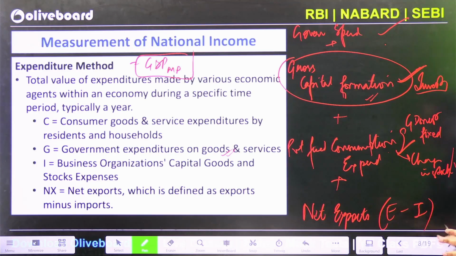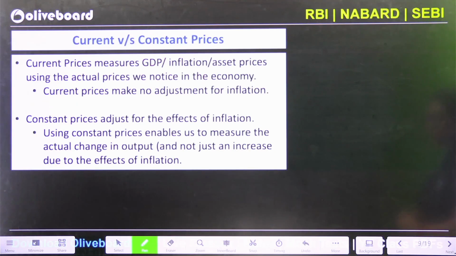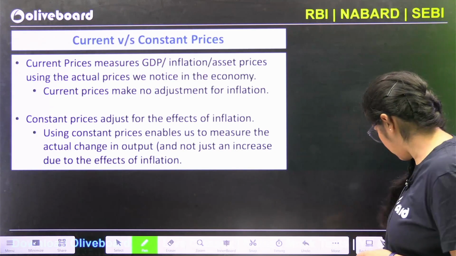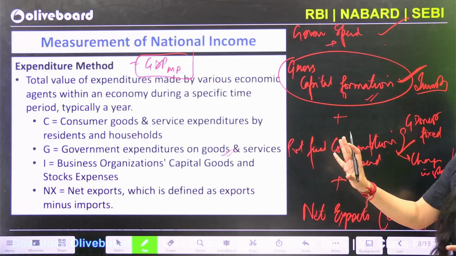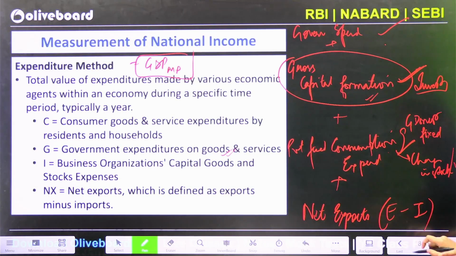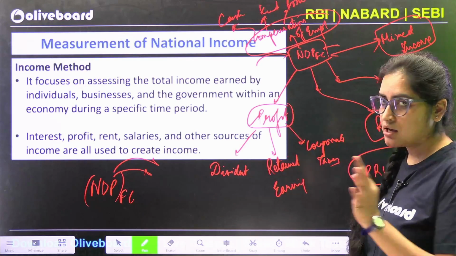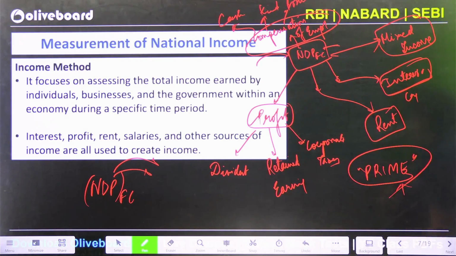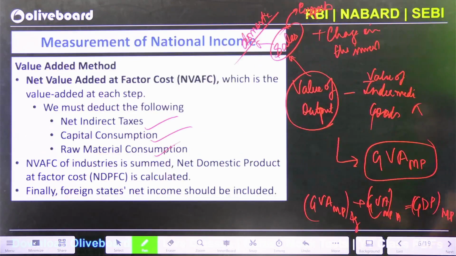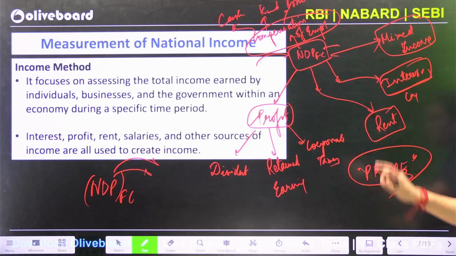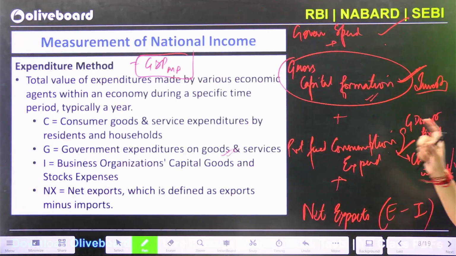Next and the last one. I guess before moving ahead, I just want to say once again that if you ask me, ma'am, which is the method the government of India uses, I'll say all. Government is using all of these methods: either the value added method, or the income method, or lastly the expenditure method.